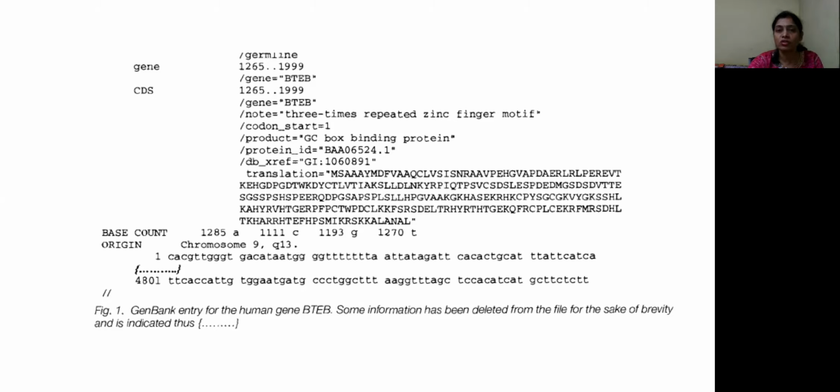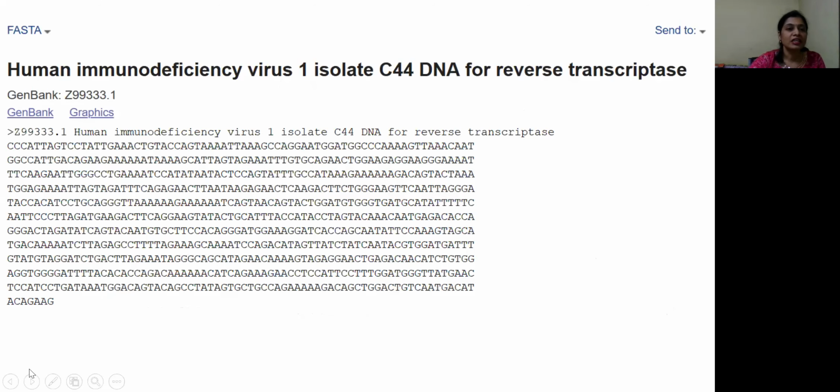So I just want you to know what is the FASTA format of the sequence. Here, this is a gene which is represented in FASTA format. Human immunodeficiency virus 1 from the isolate C44 DNA for the gene reverse transcriptase. So this is the reverse transcriptase sequence from the HIV virus type 1. What is the difference between the FASTA sequence and the other format of sequence which is represented in the GenBank file?